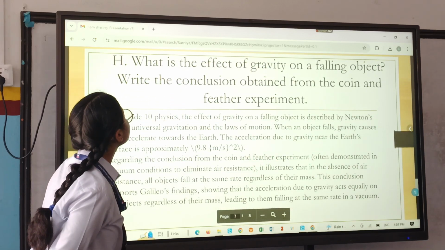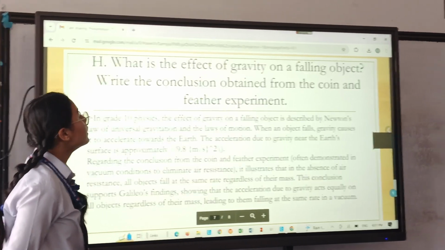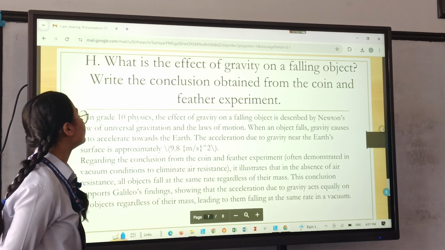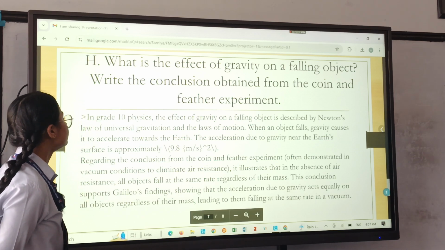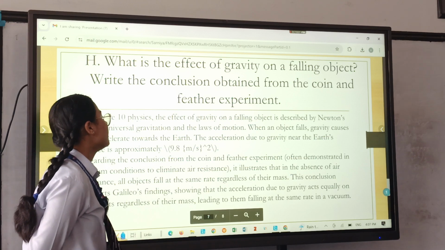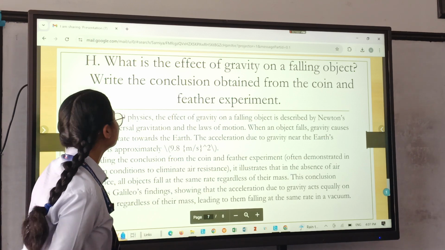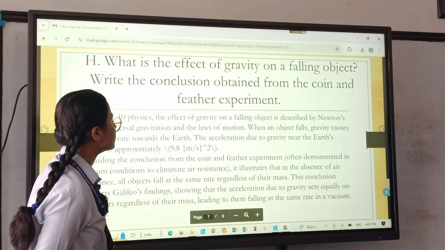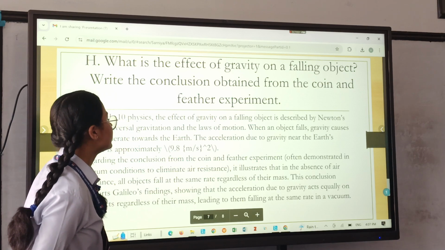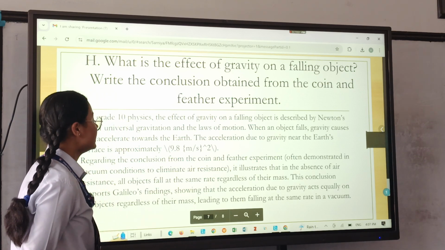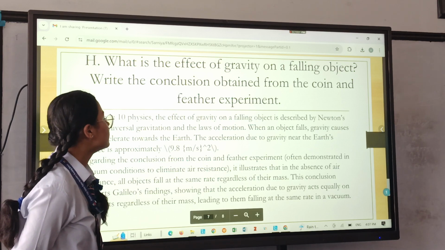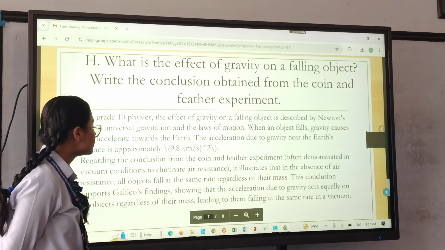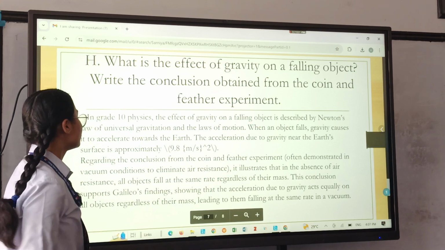The next question is, what is the effect of gravity on a falling object? Write the conclusion obtained from the coin and feather experiment. The effect of gravity on a falling object is described by Newton's law of universal gravitation and the law of motion. When an object falls, gravity causes it to accelerate towards the earth. The acceleration due to gravity near the Earth's surface is approximately 9.8 meter per second square.